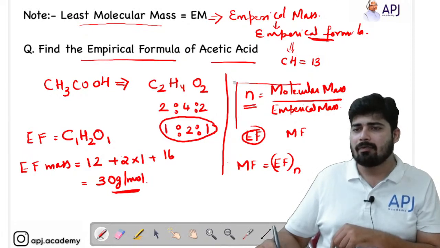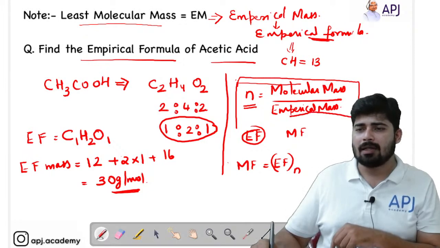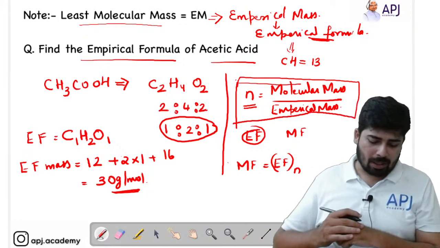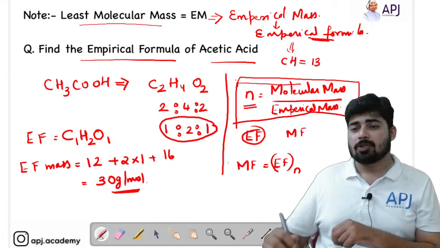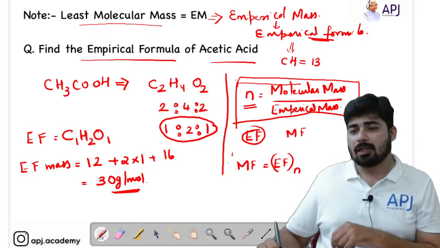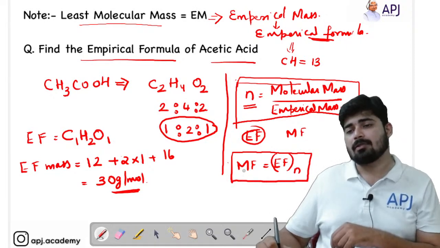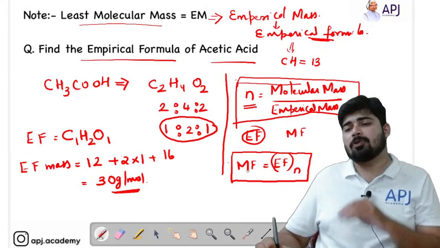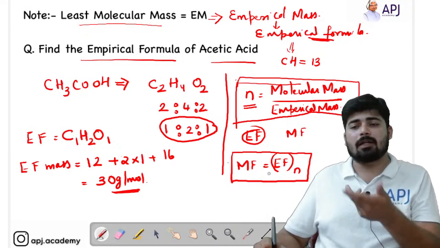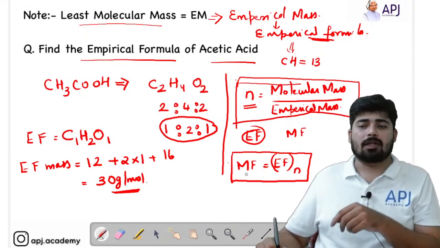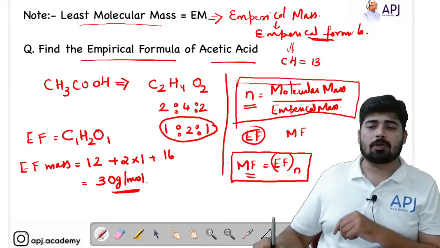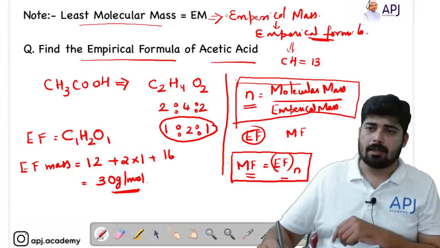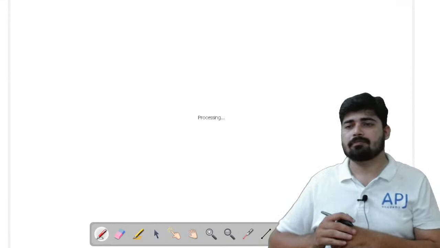So what is the value of N? N is equal to molecular mass by empirical mass. So in order to find out the molecular formula, first we have to find out the N factor, the N value. Then you can multiply it with the empirical formula, and then you will get the molecular formula. So molecular formula equals empirical formula into N, right?